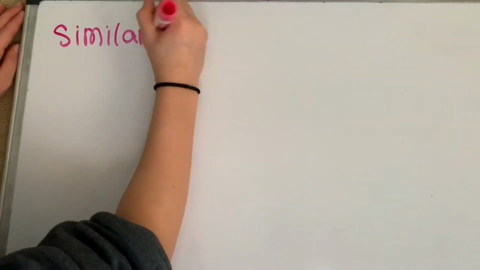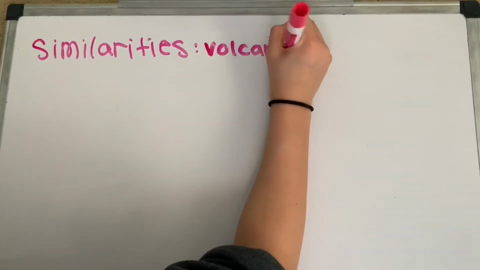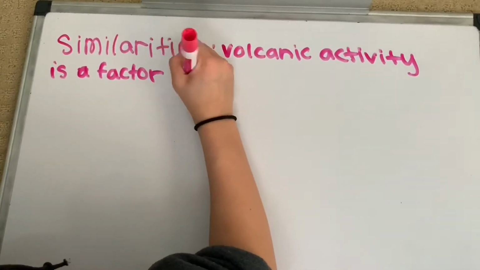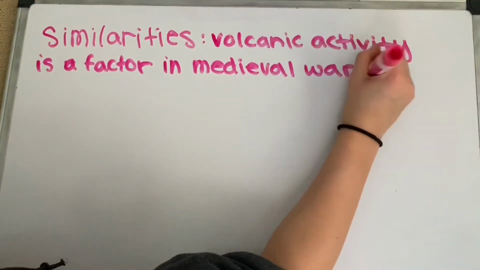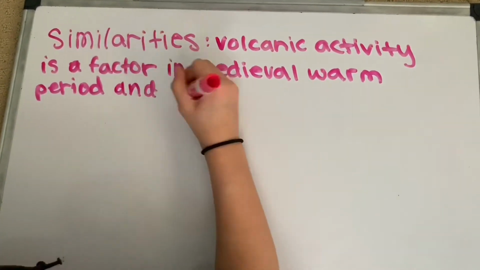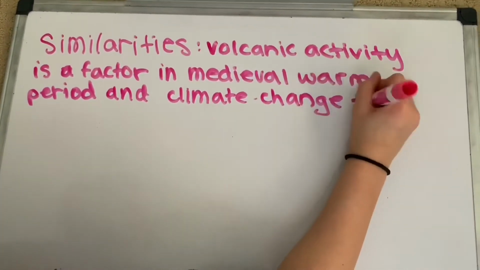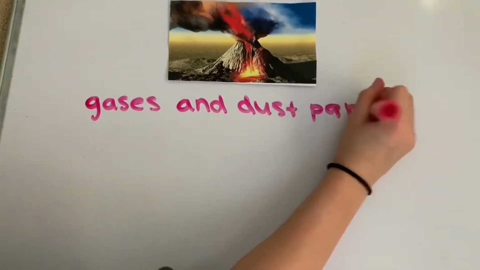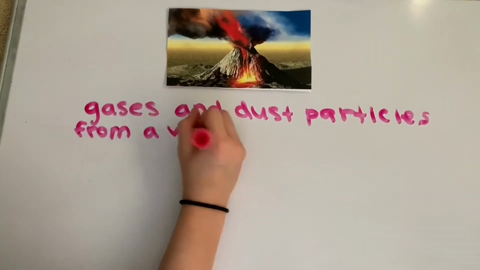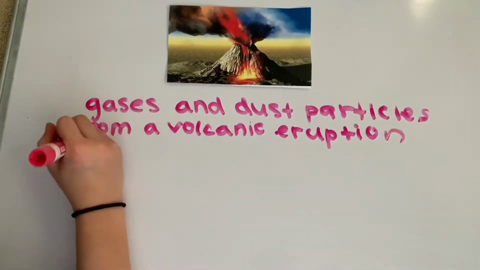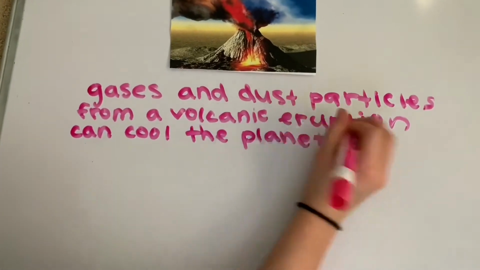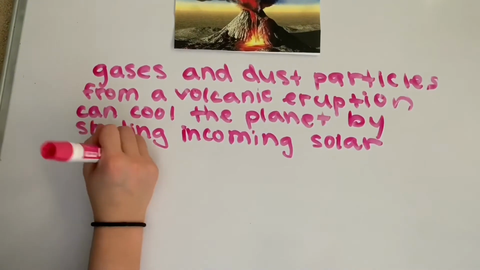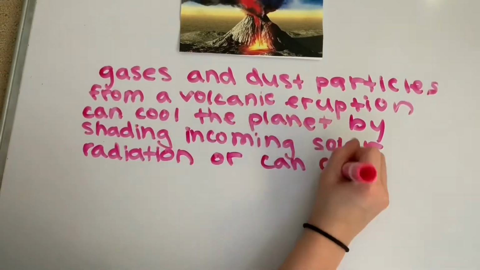One similarity between the medieval warming period and climate change today is that, just like how a decrease in volcanic activity caused the medieval warm period, volcanic activity is also a factor in climate change today. The gases and dust particles thrown into the air during volcanic eruptions influence the climate. Most of these particles cool the planet by shading incoming solar radiation. This cooling effect can last for months to years depending on the eruption. Volcanoes have also contributed to global warming when extreme amounts of volcanism occurred, releasing greenhouse gases into the atmosphere.